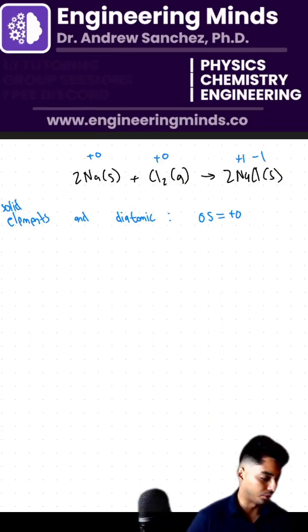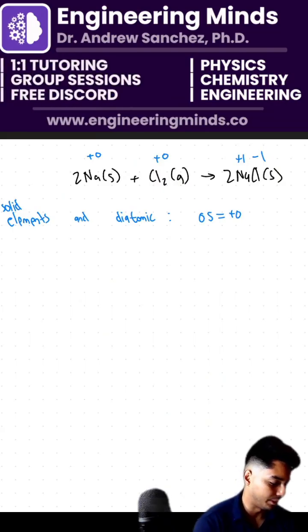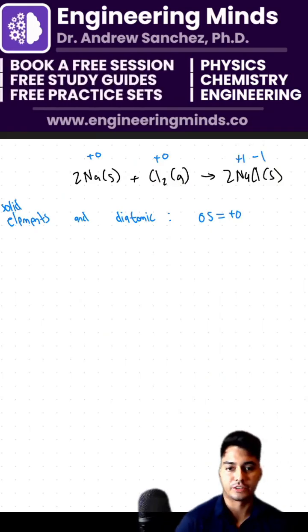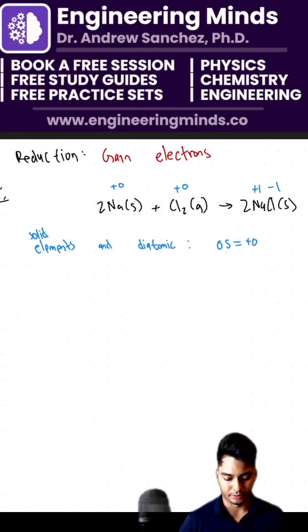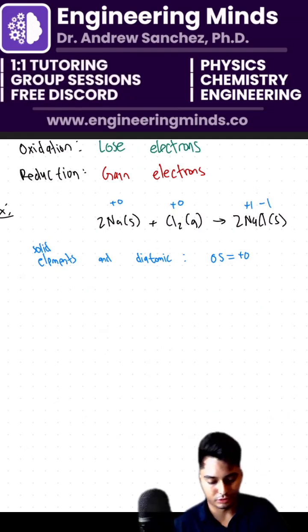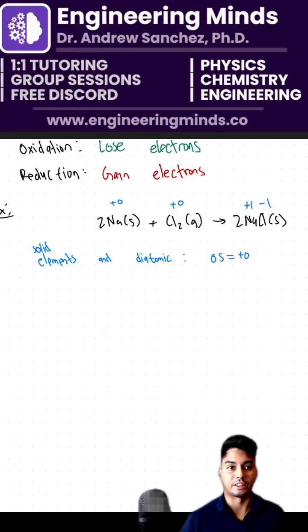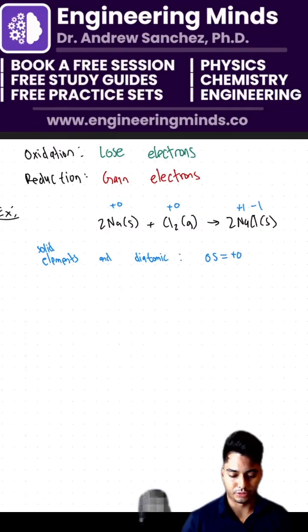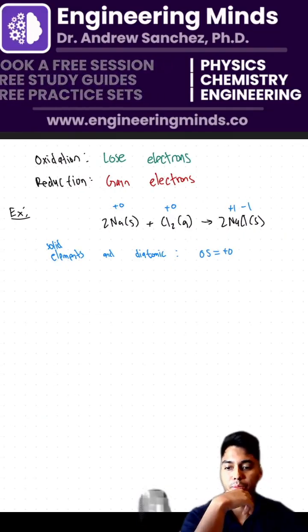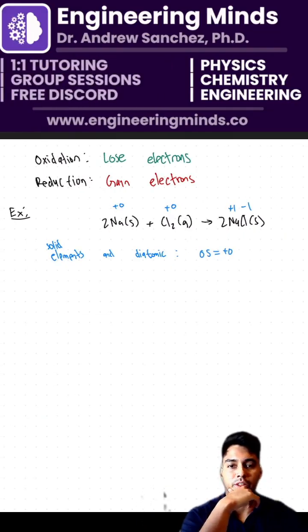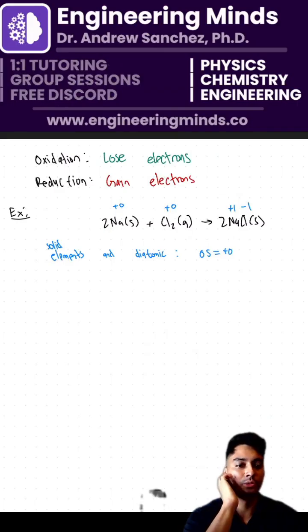Okay. So which of these became oxidized and which of these became reduced here? So remember, oxidation is losing electrons and reduction is gaining electrons. In about 5 minutes, we're going to turn this into a game. As a matter of fact, let me pull up the poll and see if the poll is overwhelming one topic or the other.